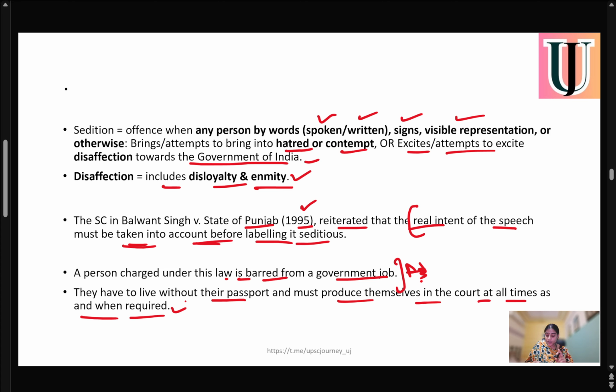So if a person is charged under this Sedition Act, or I would say BNS section 152, then the person is debarred from all government services. The person cannot be a government employee. At the same time, they cannot move abroad because their passport will be seized by the government and they will have to live without their passport. And they will have to appear in court whenever it is required.